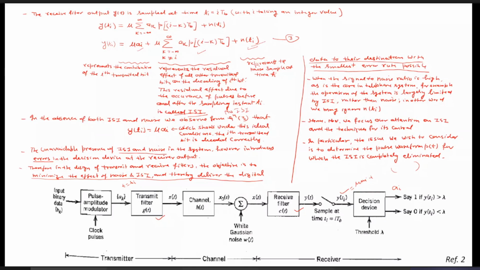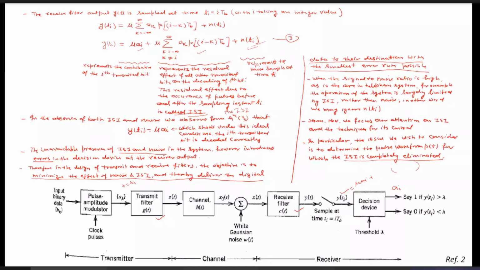So in particular, the issue we wish to consider is to determine the pulse waveform PT. As I told you, the pulse waveform PT for which the ISI is completely eliminated. So by considering which conditions can we obtain the pulse waveform PT? This one only: once I equals K, its value is 1, and once I is not equal to K, its value is 0.